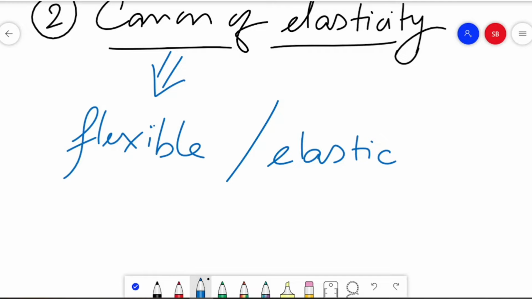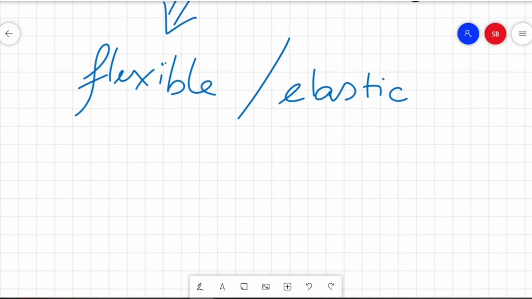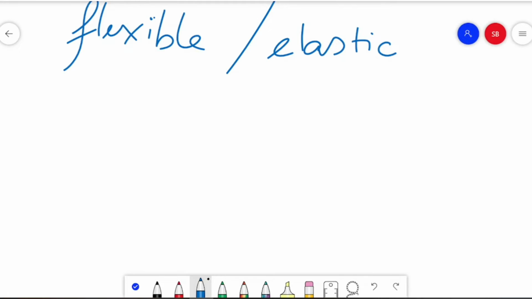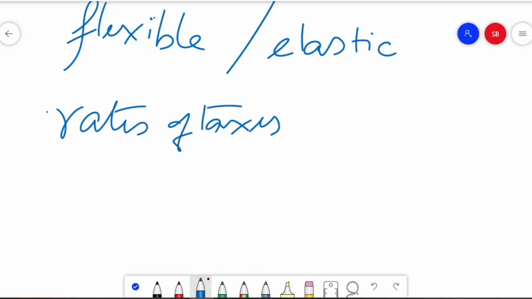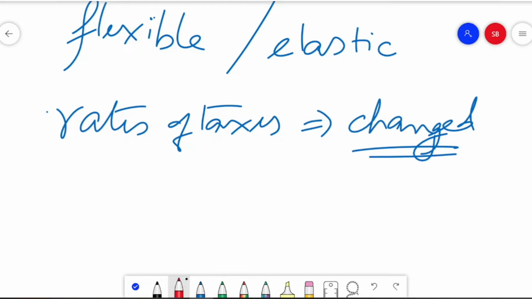And it should be levied in such a way that the rates of taxation are such that they can be changed easily according to the exigencies of the situation.